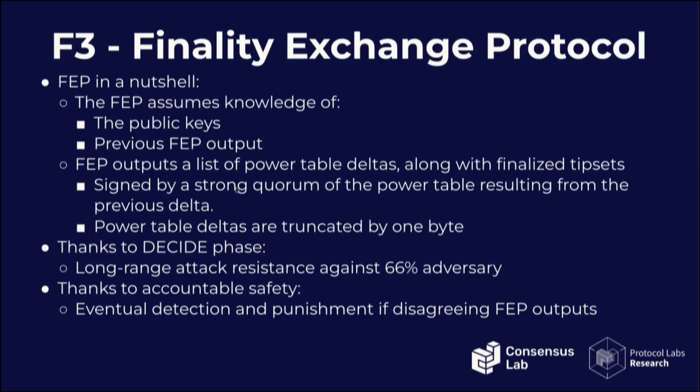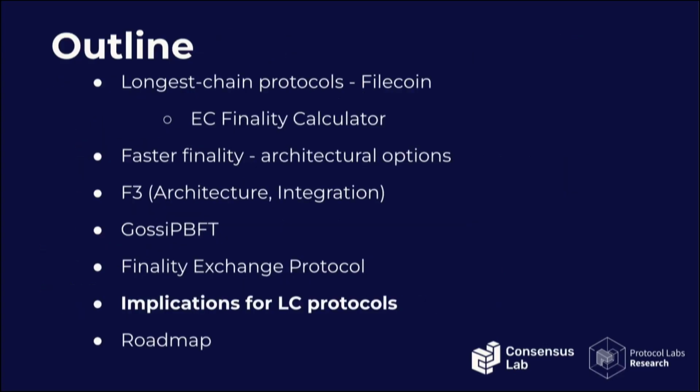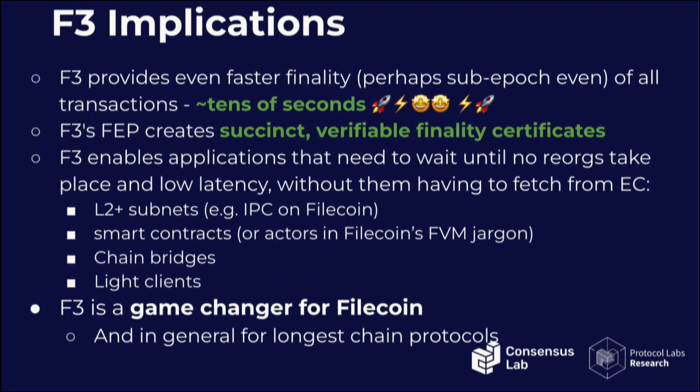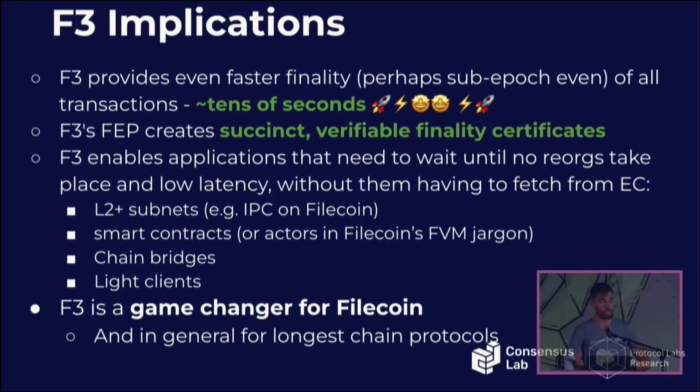And as I mentioned, thanks to the decide phase, we tolerate for these certificates a 66% adversary. And thanks to accountability, even if there is a crazy adversary that controls basically the entire system, even more than 66%, because these messages are signed, there's eventual detection and punishment if there are disagreeing outputs. Disagreeing finality certificates.